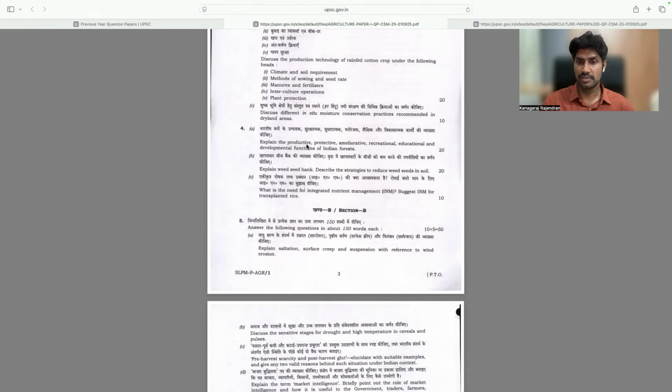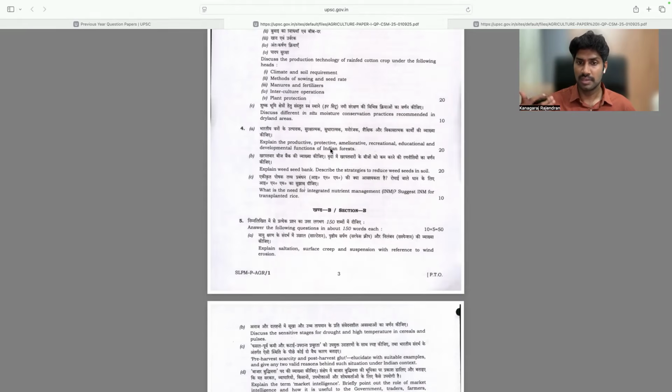So we discuss the protective function, ameliorative function, recreational function, and educational and developmental function, right? So what they're trying to do, they are forcing you to write the answer with a proper structure. You need to address every part of the question. So here, no extra story, and they are avoiding unnecessary content in the answer paper. Okay, you just have to focus on the question direction. Actually, it's an advantage for us.